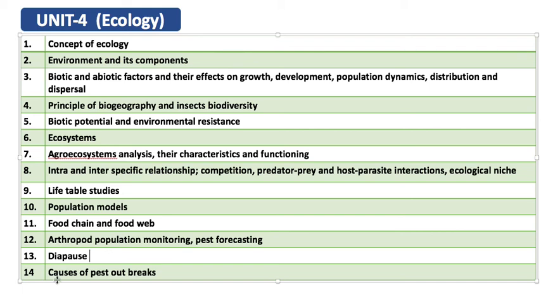Then causes of pest outbreak. There are several causes of pest outbreak. In recent times we are using different kinds of chemicals, which leads to the development of resistance. Because of that, there is also secondary pest outbreak. Secondary pest outbreak means a secondary pest, which was a minor pest, becomes a major pest due to some favorable condition.